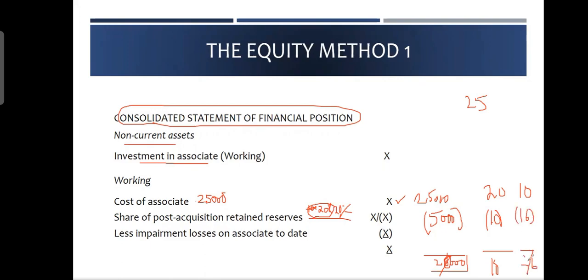The answer is no, it will not happen. You will only take your loss to 10 and then make it 0. So in this investment, if it is not profit-making and is loss-making, it is going to decrease in your balance sheet until it becomes 0. You will not take it into negative because investments are not negative. You just get rid of that. That's all. You say my investment has become 0, so you don't take it into negative.